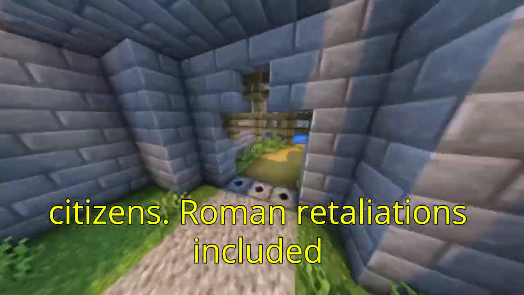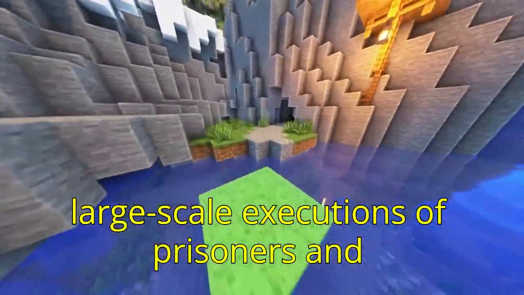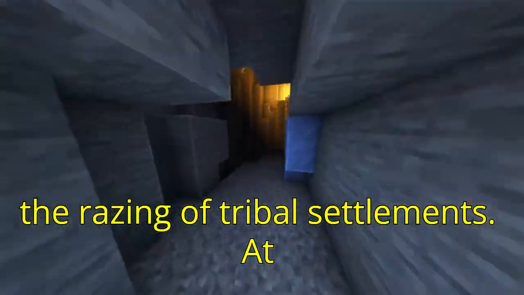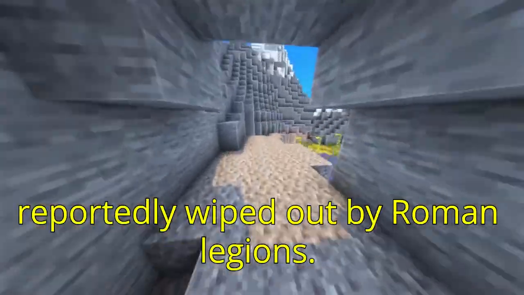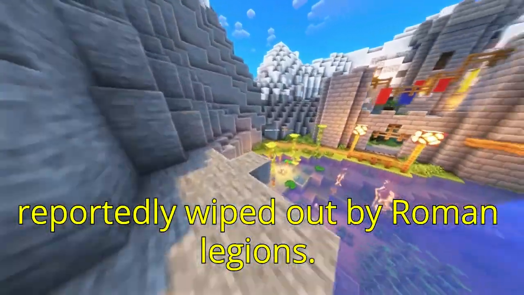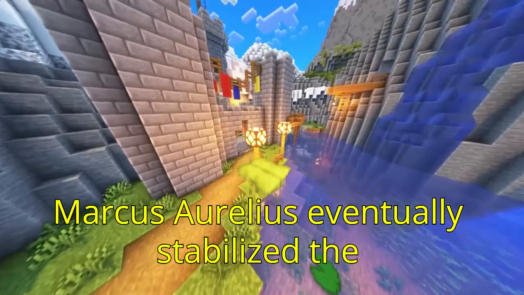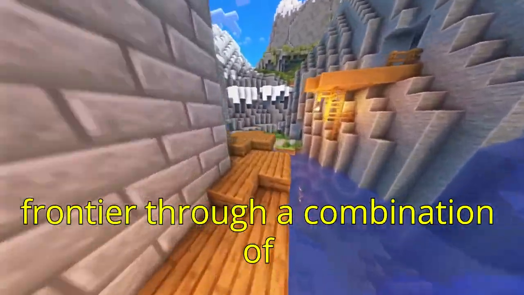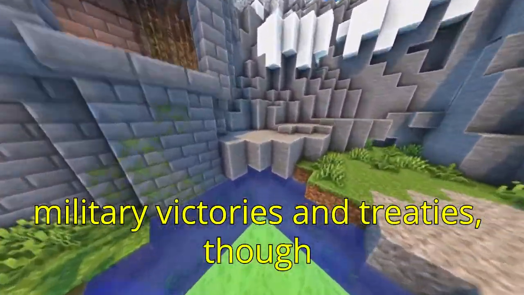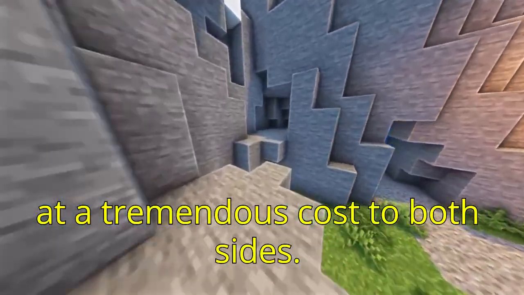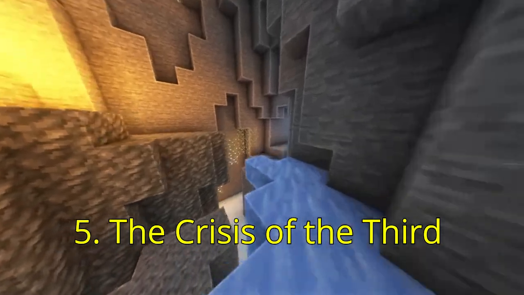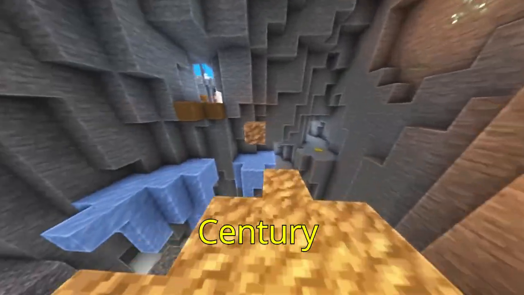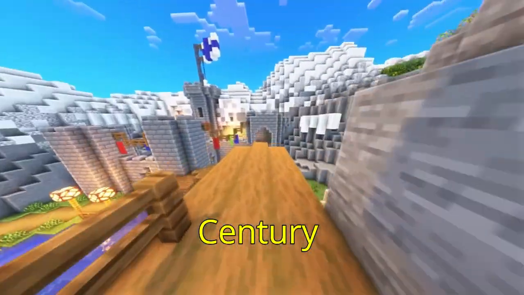Roman retaliations included large-scale executions of prisoners and the razing of tribal settlements. At Carnuntum, entire Germanic villages were reportedly wiped out by Roman legions. Outcome: Marcus Aurelius eventually stabilized the frontier through a combination of military victories and treaties, though at a tremendous cost to both sides. 5. The Crisis of the 3rd Century, 235 to 284 AD.